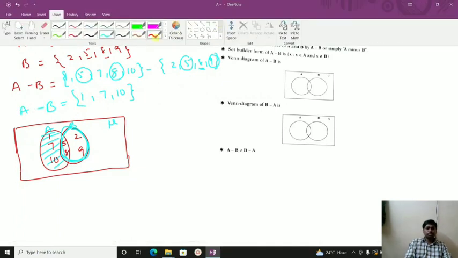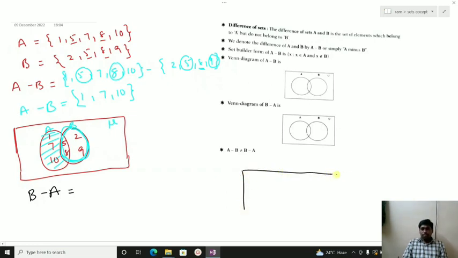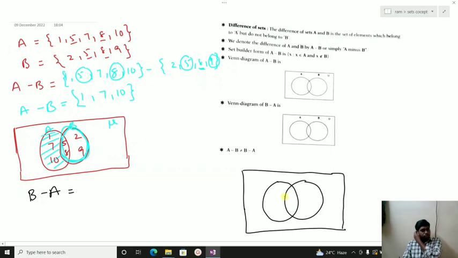Similarly, I want to perform B minus A. Same thing, but this time we have to subtract the whole of A from B. So I am taking the same question, 5 and 8. It is 2, 9, 1, 7, 10.